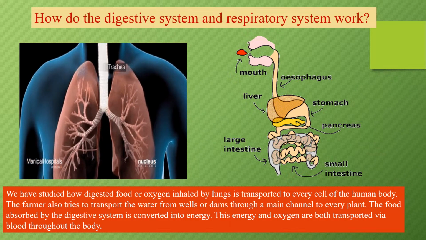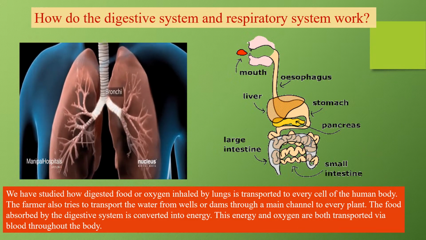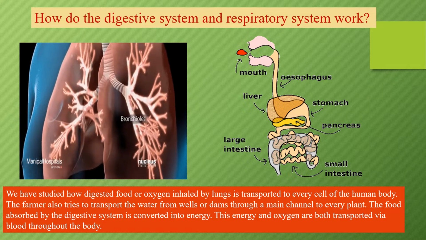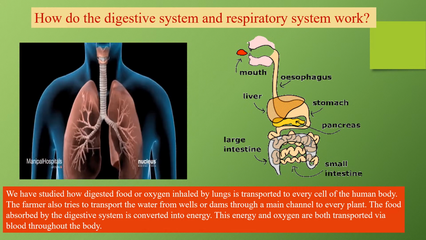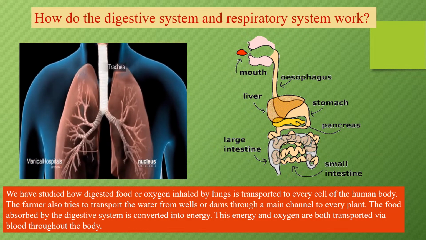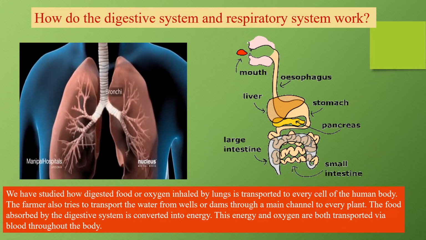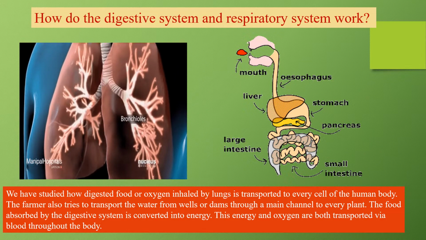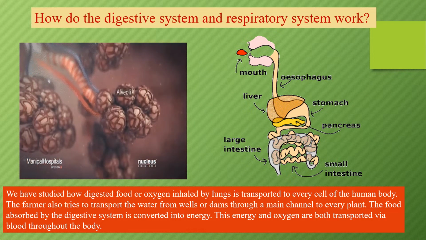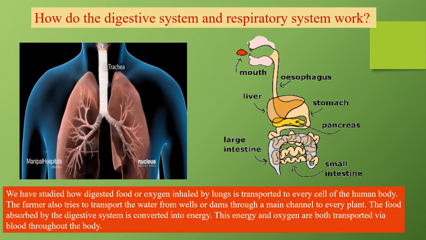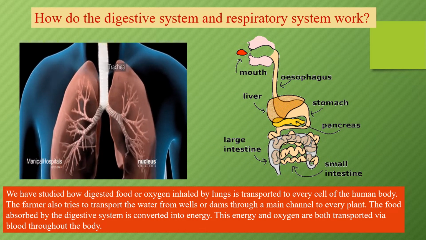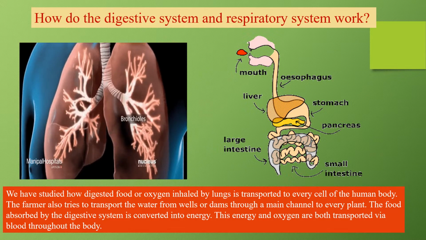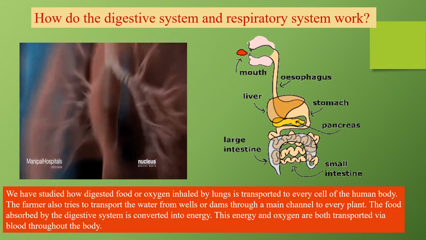Okay, and now the next system that is there in your body, that is the digestive system. This digestive system has the responsibility of taking in food, breaking it down into simpler substances, and these simpler substances get absorbed into your body, okay, through the blood. Our blood absorbs this energy which we get from food. This energy and the oxygen from the respiratory system, both of them flow into the blood and they pass on to each and every cell and provide each and every cell with oxygen and nutrients.